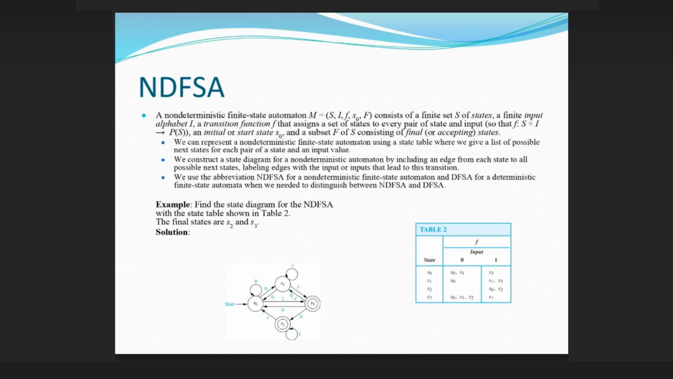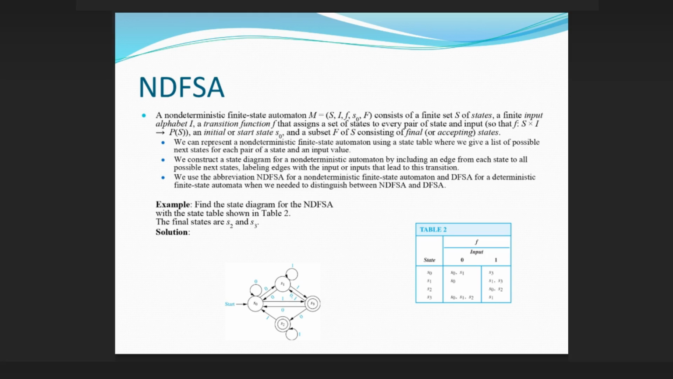NDFSA. A non-deterministic finite state automaton M = (S, I, f, S0, F) consists of a finite set S of states, a finite input alphabet I, a transition function f that assigns a set of states to every pair of state and input, so that f maps S × I to P(S), an initial or start state S0, and a subset F of S consisting of final, or accepting, states.